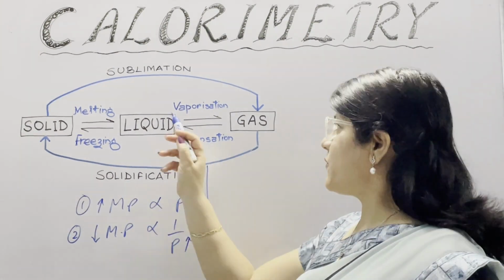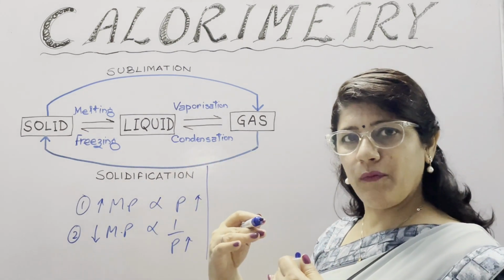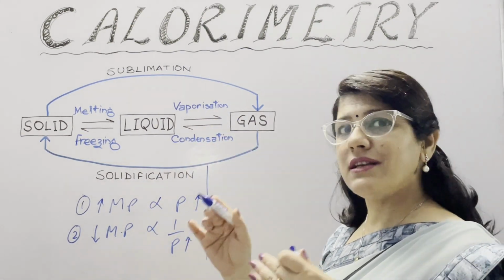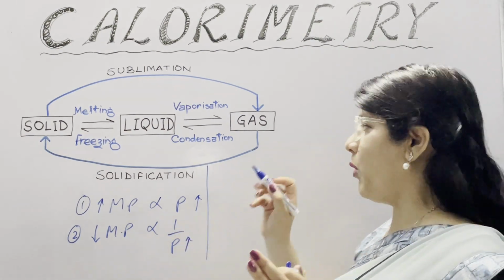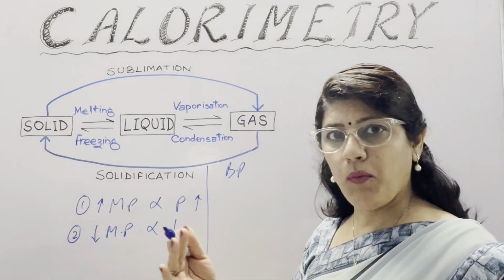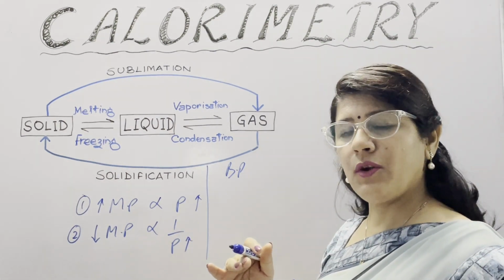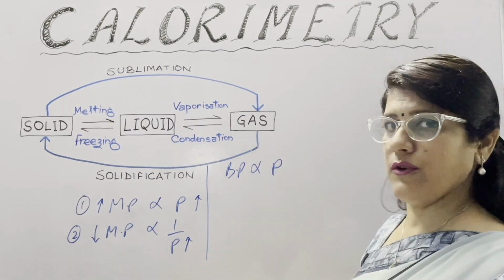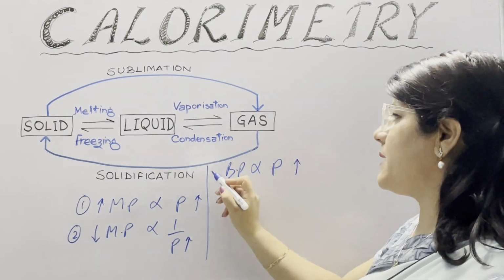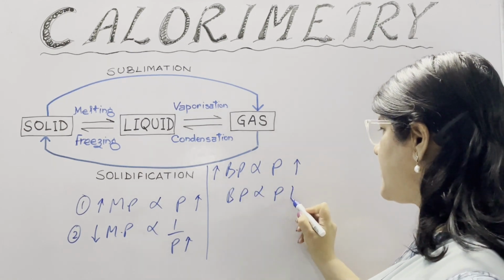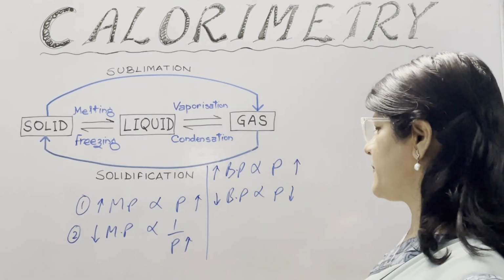The change of phase from liquid to gas on absorption of heat energy at a constant temperature is known as vaporization, and this constant temperature is known as boiling point. All substances expand on boiling, so the effect of pressure on boiling point remains the same. That means it is directly proportional to pressure. If pressure increases, then boiling point also increases. If pressure decreases, then boiling point also decreases.